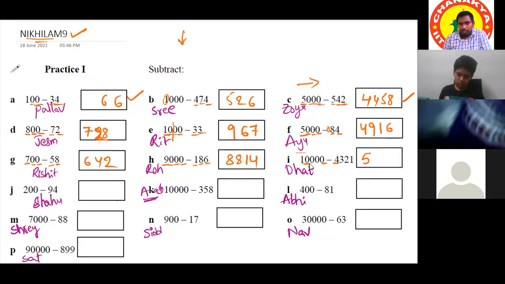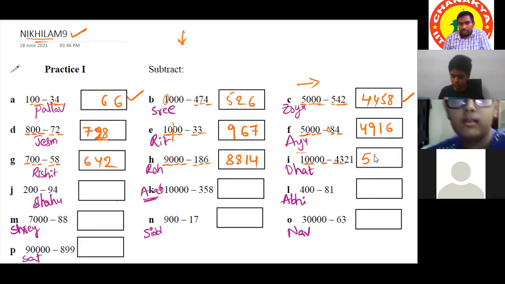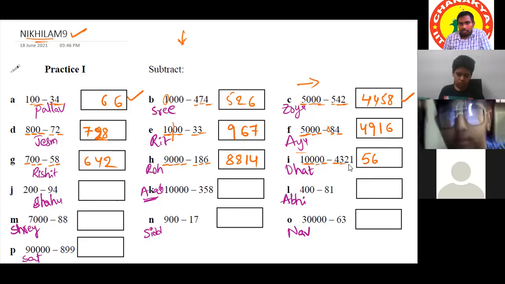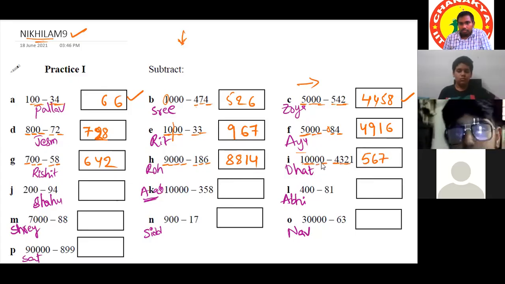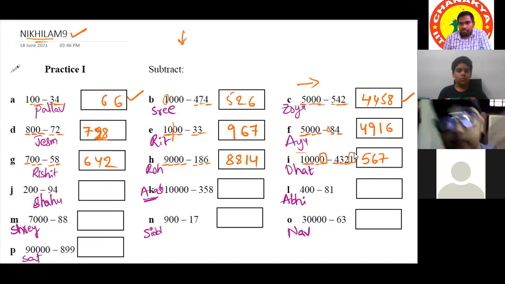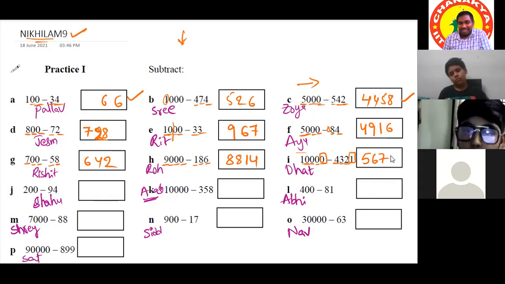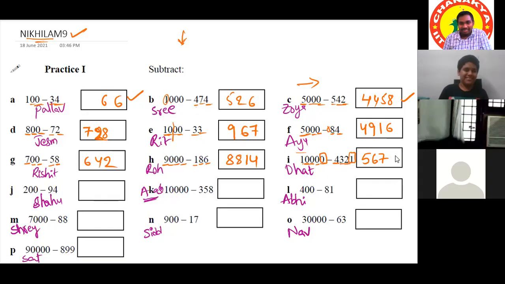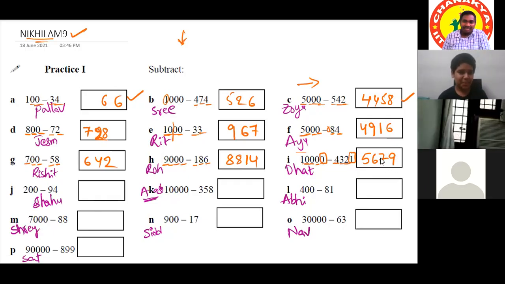5. 9 minus 3 is 6. Okay. 9 minus 2 is 7. Okay. 9 minus 1 is 9. Again 9. No, sir. It's 10. 10 minus 1 is 9. Okay, okay. So you told 9 minus 1 is again 9. So 10 minus 1 is 9. Right. Okay, okay. Correct. You thought it as a 10, but you told me 9.